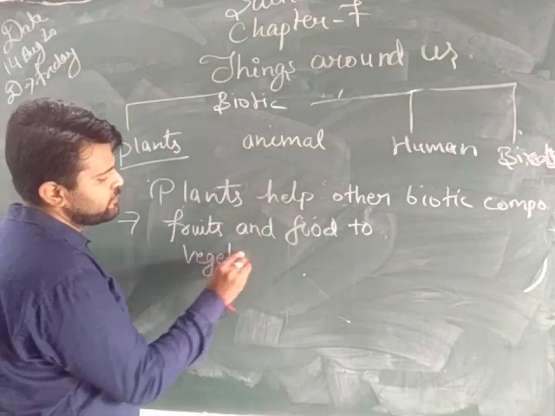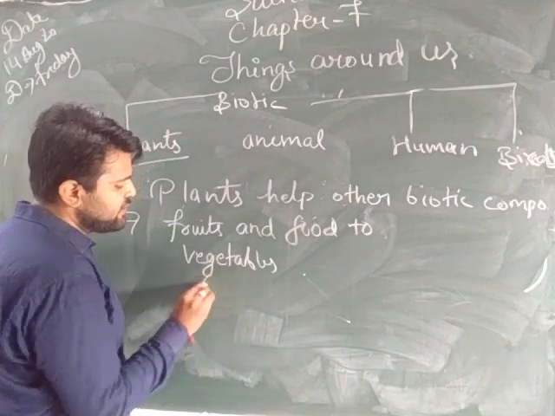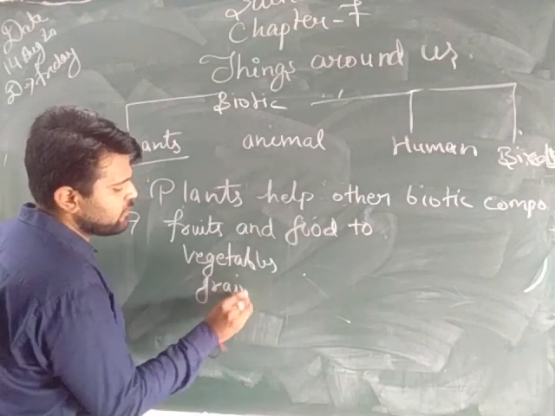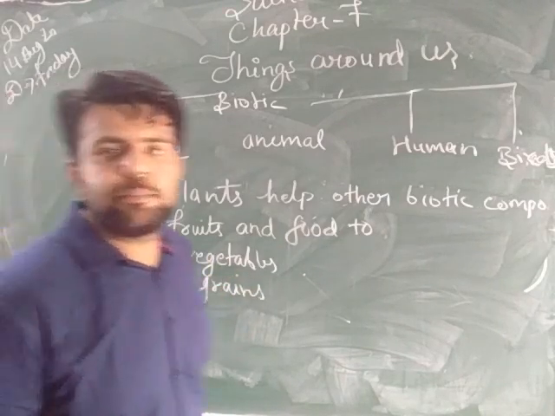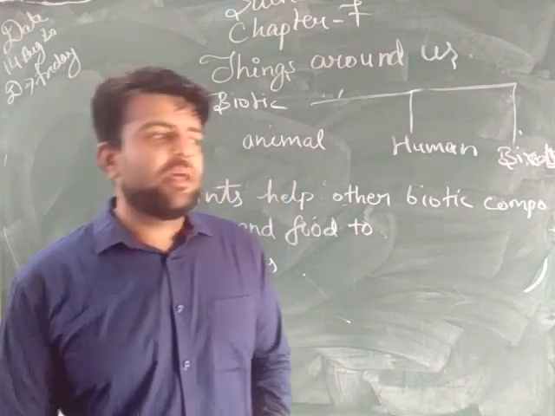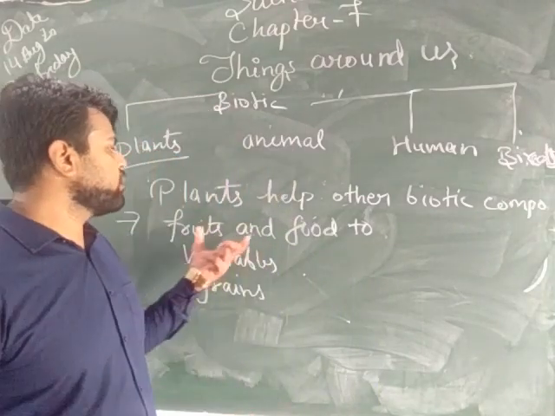Fruits, vegetables, grains. Every major component of our food items comes from the plant. Whatever fruits we eat, whatever vegetables we eat, whatever grains we eat, all come from the plant.